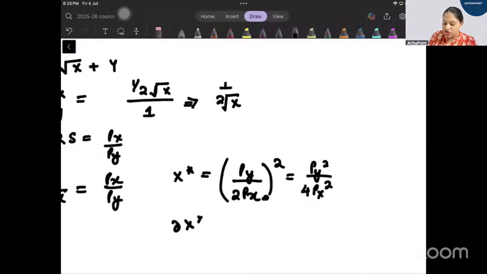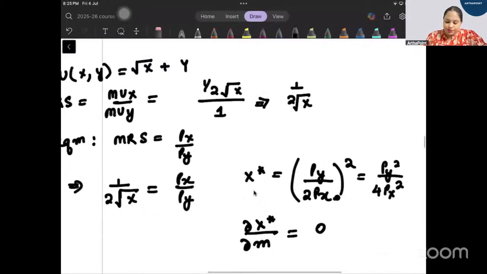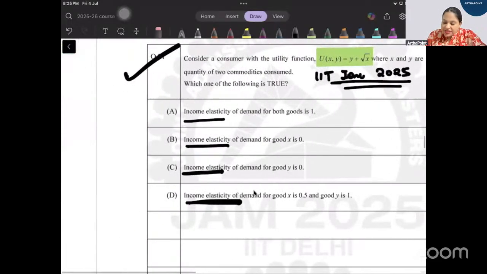That means how x changes as income changes. How x changes as income changes. So x is not changing at all when income changes, right? So we can go ahead and say that this is going to be 0. How x changes when income changes will be 0. Acha, now it is also asking us for the income elasticity of good y. Theek hai?